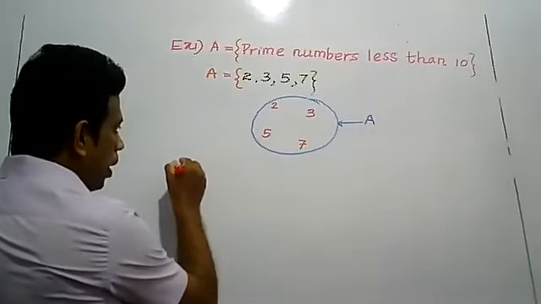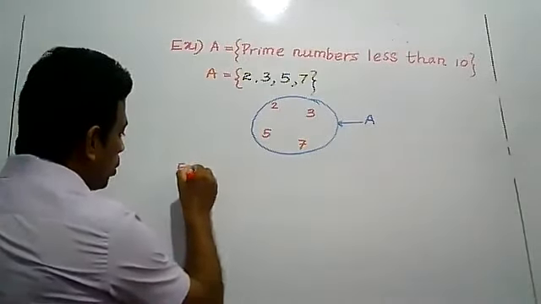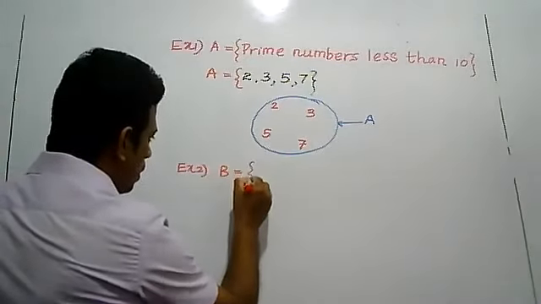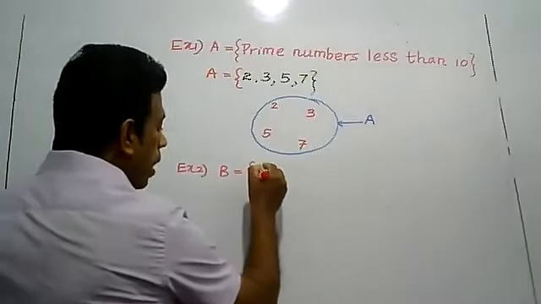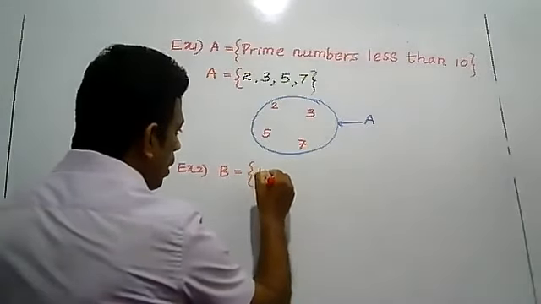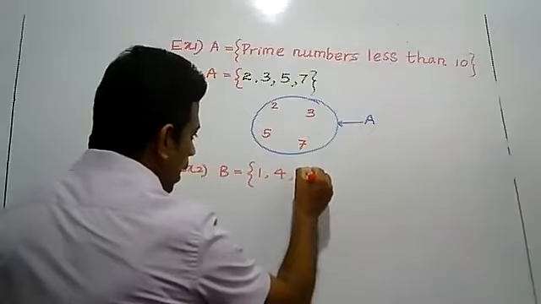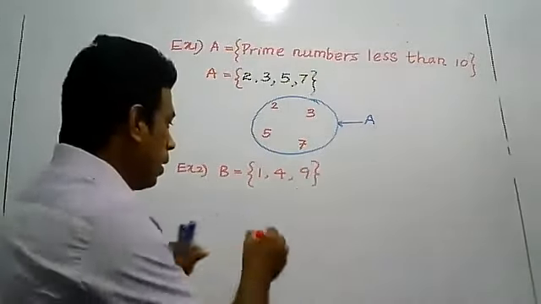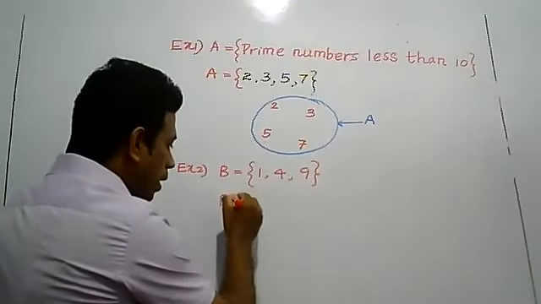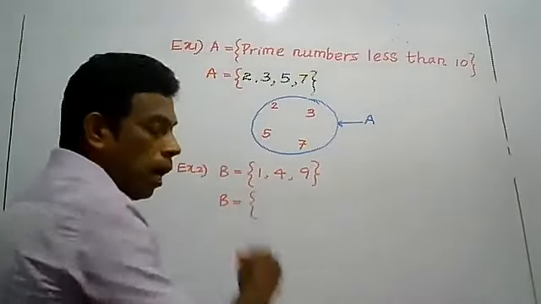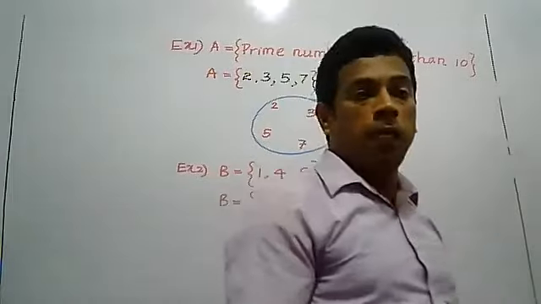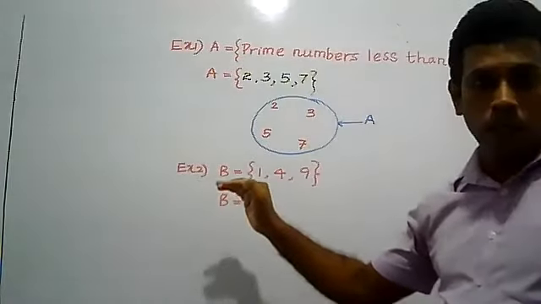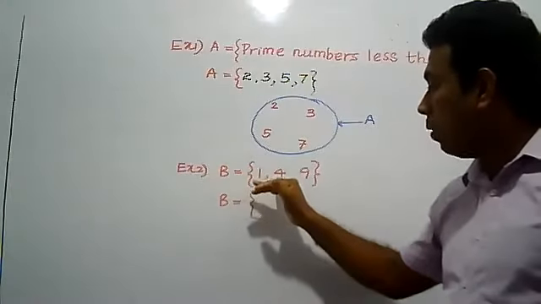Second example, write down. Example 2. Set B. Elements are 1, 4, 9. Three elements. Now I have given the listing method. You want to write the set in word. How can you define set B in word? Elements are 1, 4 and 9.